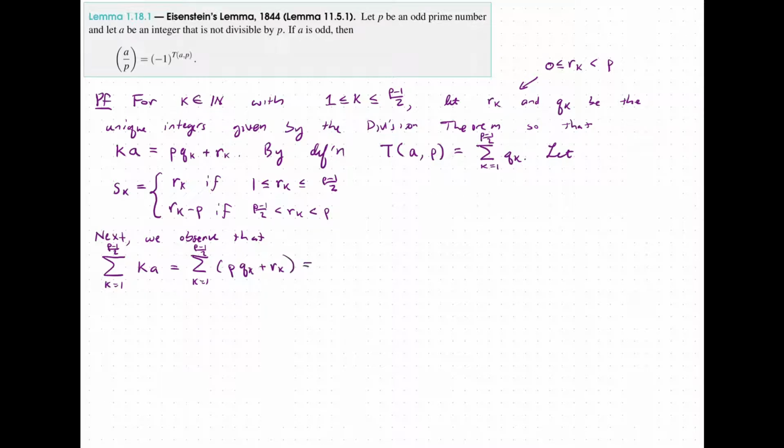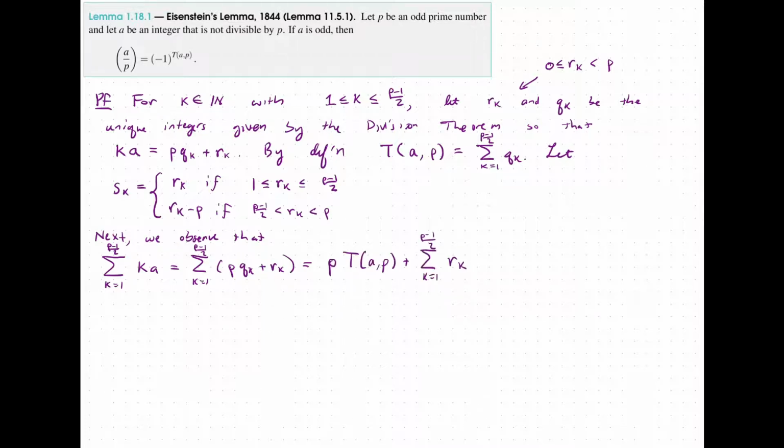But now, if we break this up into two parts, we're going to have the sum of p times q sub k plus the sum of the r sub k's. But each of the p times q sub k's has a factor of p, so we can factor it out, and we are left with the sum of the q sub k's, which is the Eisenstein value of a at p. And so we're going to have that plus the sum of the r sub k's.